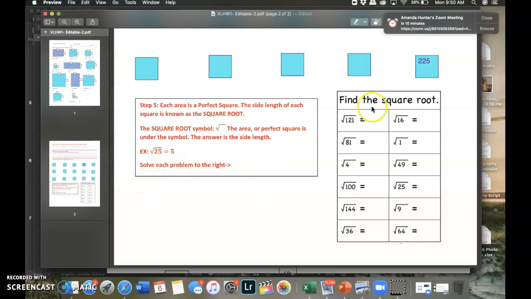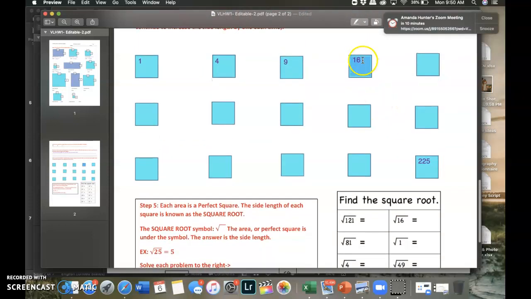Solve each problem to the right. So then we'll be able to type our answers over here. I'm not going to give you that one, but I'll give you this one because we've already done this a billion times. So the square root of 16. Well, that means that the area is 16, which means that the side length was, what do we multiply here? It was 4. So my answer is just 4.